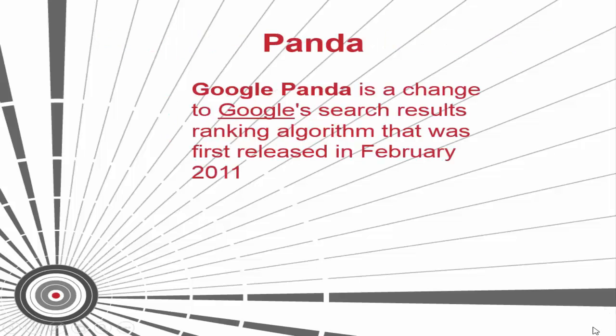Google Panda is a change to Google's search engine results ranking algorithm that was first released in February 2011. The change aimed to lower the rank of low-quality sites, or so-called thin sites, and return higher quality sites near the top of the search results. CNET at this time reported a surge in the rankings of news websites and social networking sites, and a drop in rankings for sites containing large amounts of ads. This change reportedly affected the rankings of almost 12% of all search results.